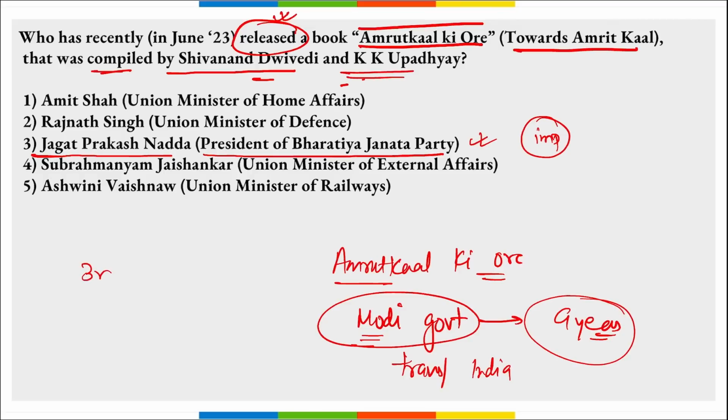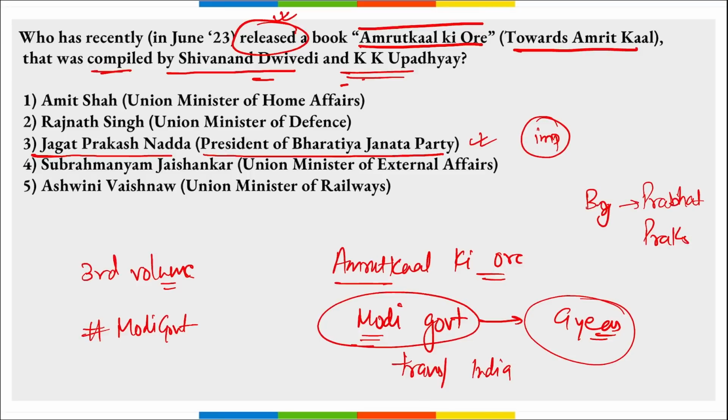Then remember, this is the third volume in the series of hashtag Modi government, brought out by Dr. Shyama Prasad Mukherjee Research Foundation, and this book is published by Prabhat Prakashan. Correct? So you need to remember Amrit Kal Ki Aur, that is about the achievements of Modi government in the past 9 years.